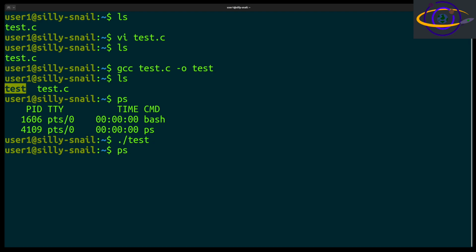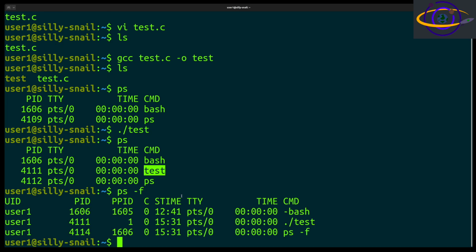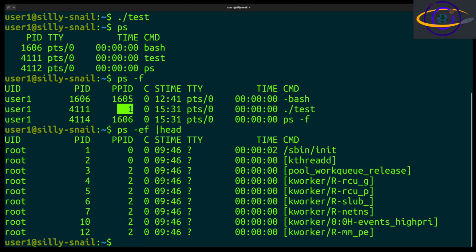Let's verify that. ps. And you see here, we see one process running. The command is test. That's the one we just ran. It's going to be running for 3,000 seconds. So let's run it with some full output, ps -f. And we're going to see that our command that we ran, test, has a PID of 4111 and a PPID of 1.